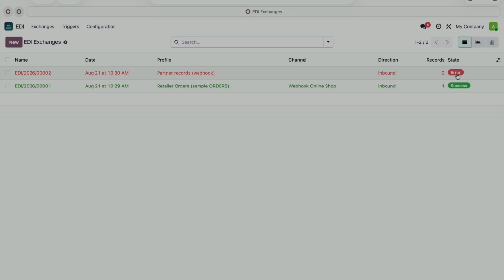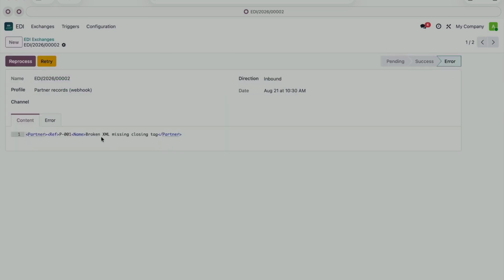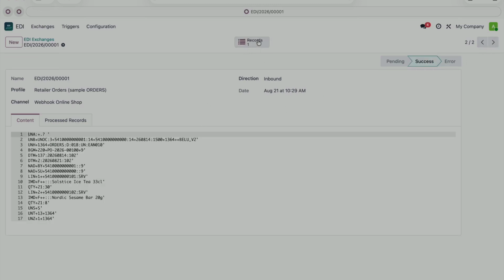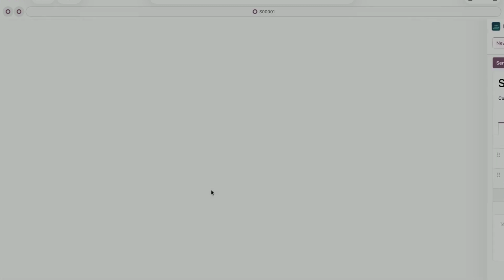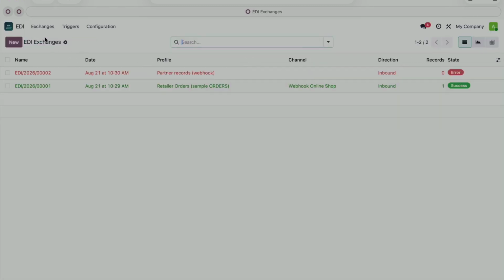If there's ever an error, you'll find exactly what caused it. And if a record was created, there's a smart button here to jump straight to that record. So here I can see I only have 2 exchanges.